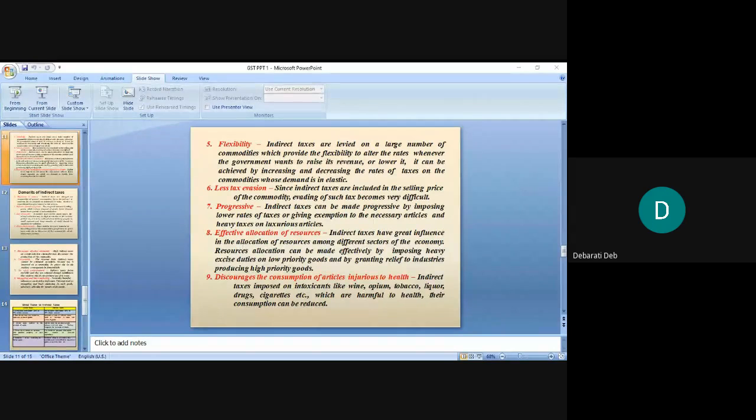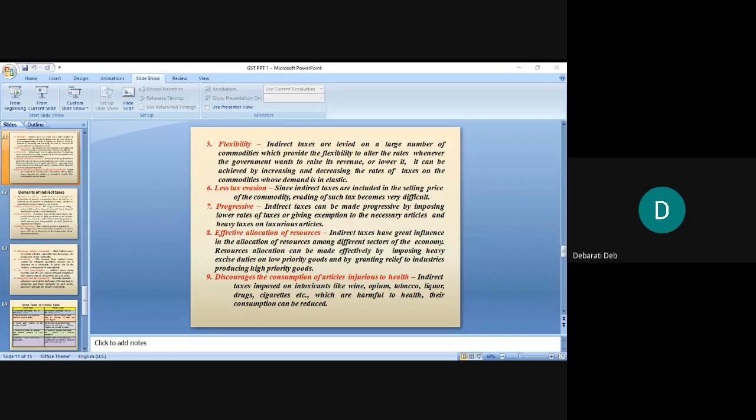But whereas direct tax, you are directly paying to the government, it is directly going to the government. So that is productive. But indirect taxes involve so many people, and it involves a long chain to reach the government. So it is less productive. Then it discourages savings. Since indirect taxes are included in the selling price of the commodities, people have to spend more with the rise in the prices of the commodities, which discourages savings.